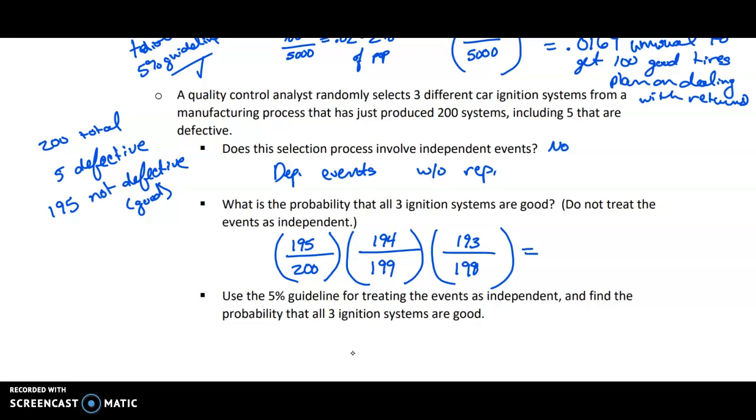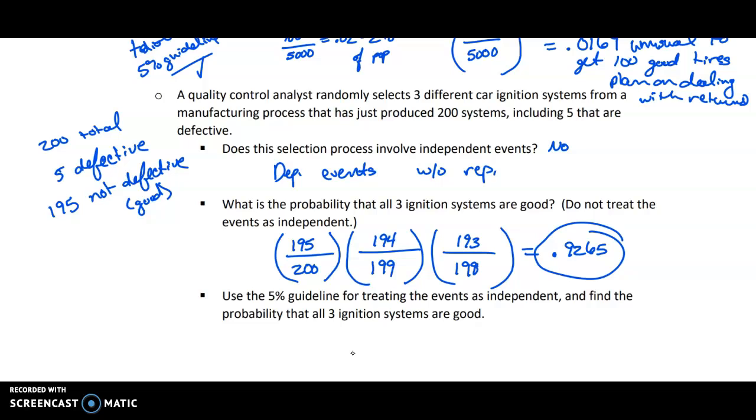If we type this into the calculator, we get 0.9265. So there's the probability that that's going to happen. Now, we can actually use that 5% guideline rule. Now, this is not cumbersome. It was not difficult to come up with this at all. So the exact answer is always the best answer. This would be your best answer here.